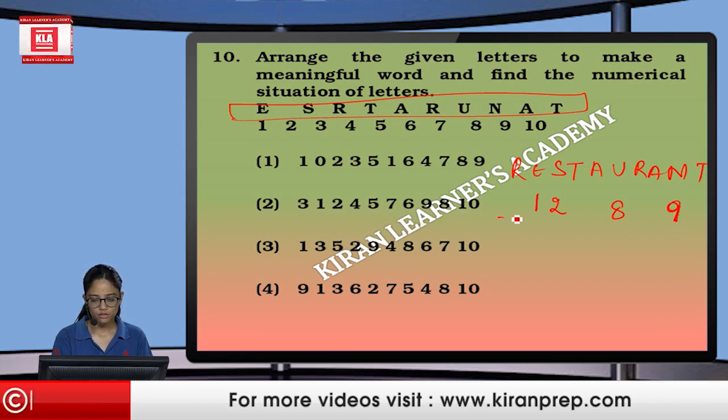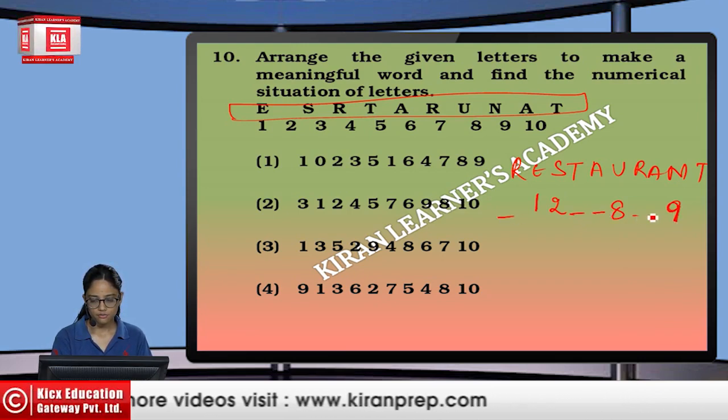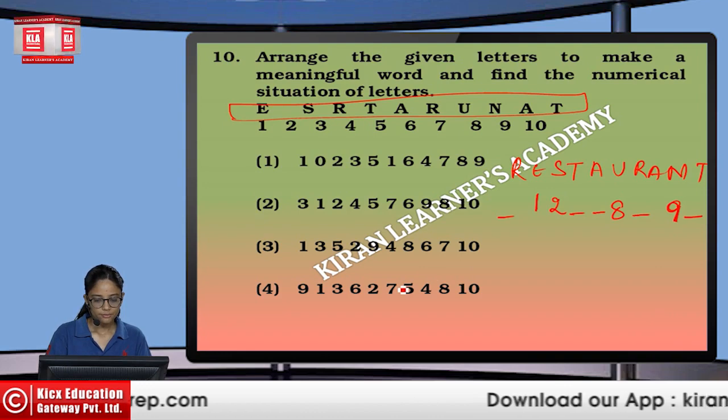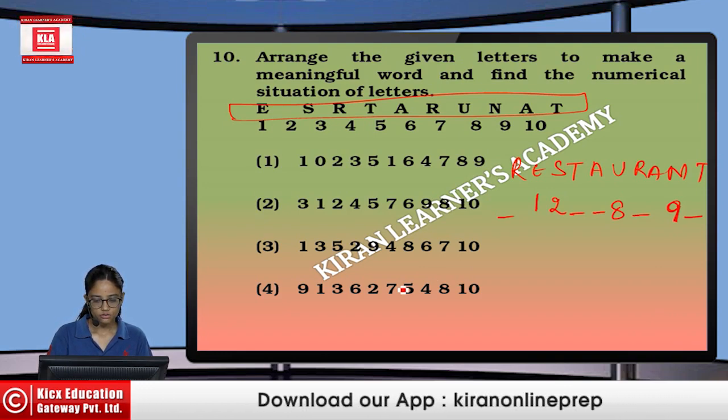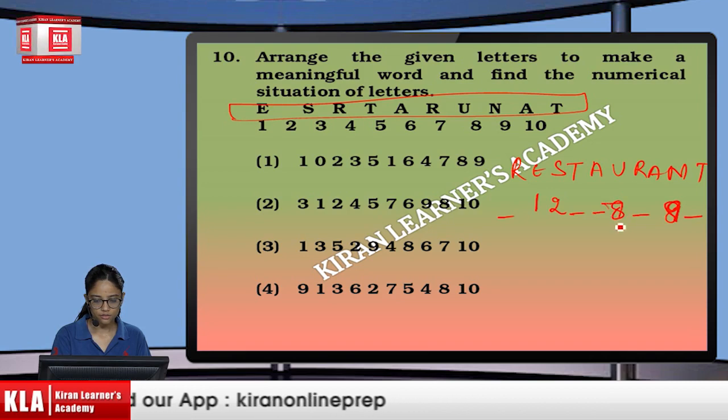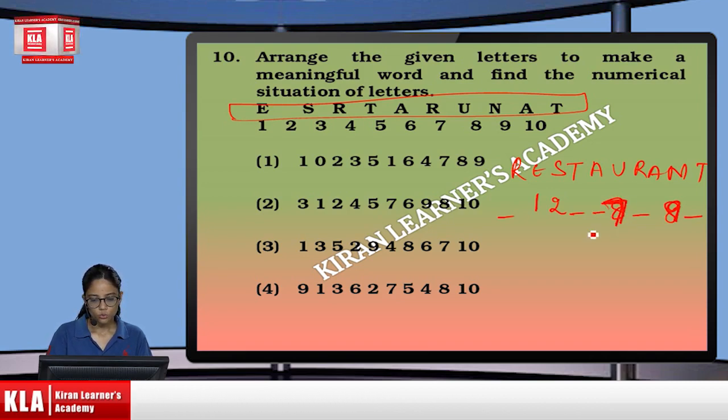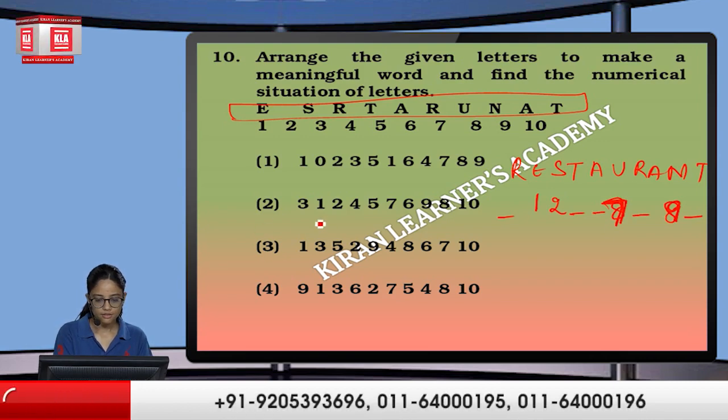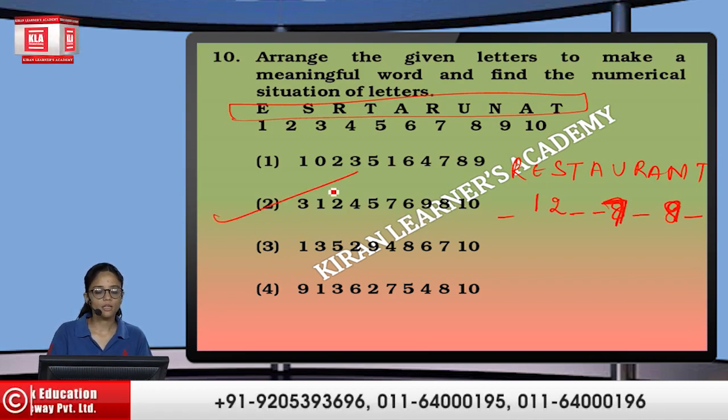So something like this we are getting. So we can go with N is 8, sorry, N is 8 and U is 7. So what we are going to get is option number 2 in this. So we are going to mark option number 2.